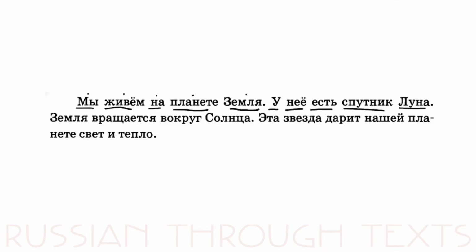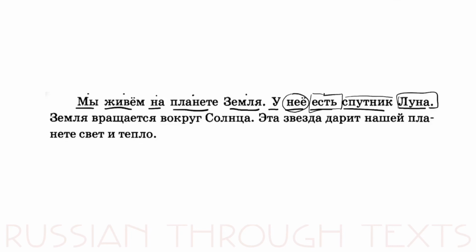We didn't really mean that the moon has feminine and masculine gender biologically, because it's not a biological object at all. But the grammatical gender of the moon is feminine. That's why we use the pronoun in feminine form. Ее, у нее есть спутник Луна. So she has or it has. So by her there is a satellite, the moon.